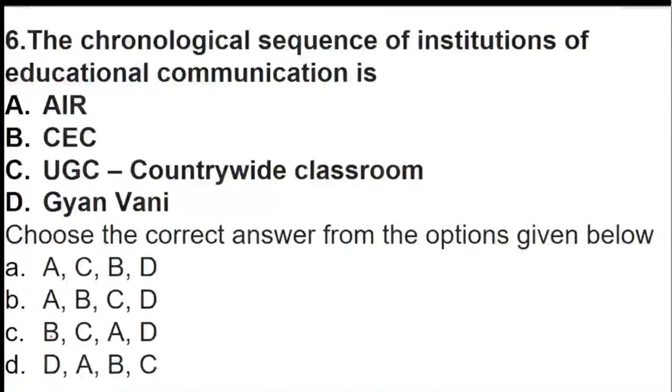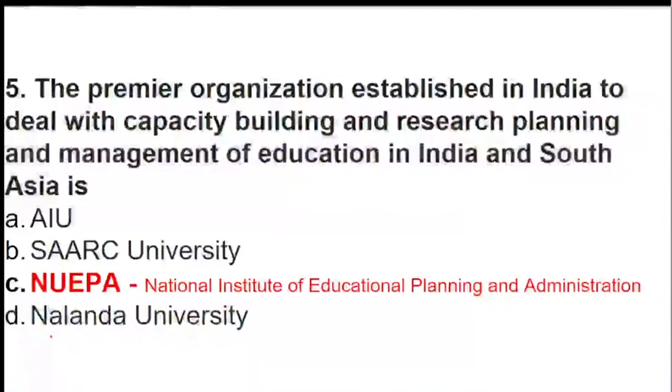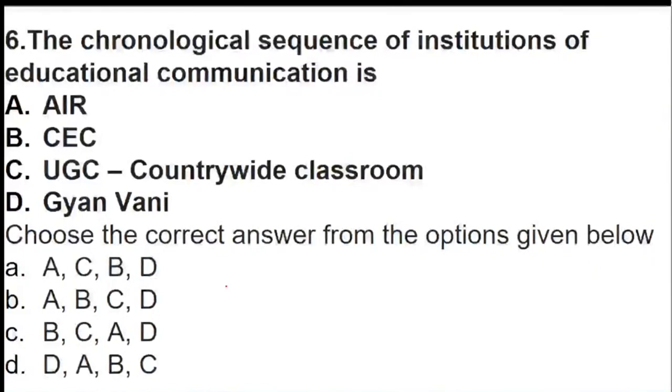National, yes, Sangram, yeah, National University of Education Planning and Administration. Very true. Yeah. Sorry for everyone, I just changed the screen. The screen for question number 6 is back. That is the chronological sequence of institutions of educational communication. The list is given to you. They are telling you to arrange it in the chronological sequence: AIR, CEC, UGC and Ganvani.